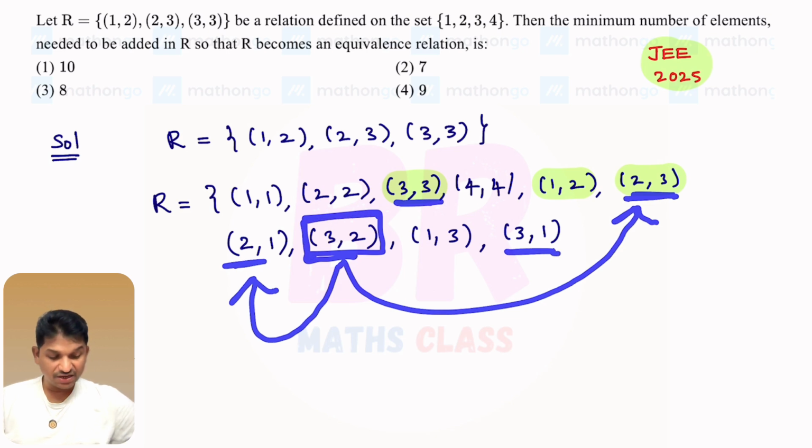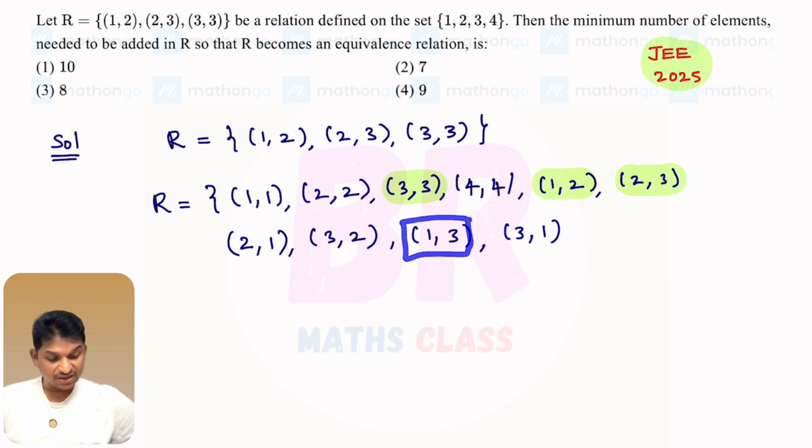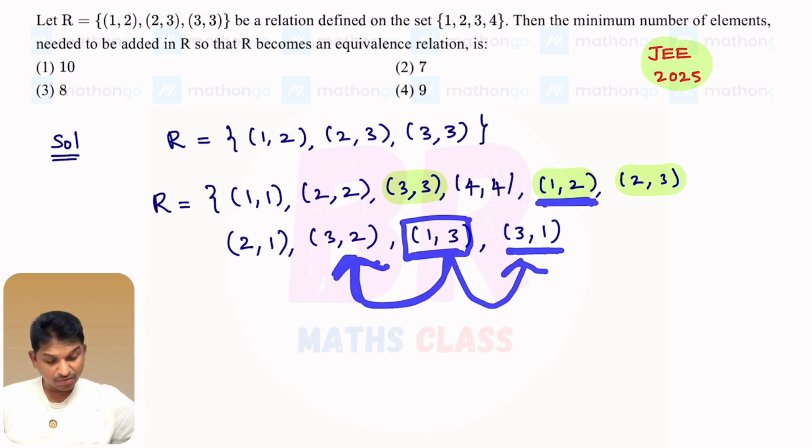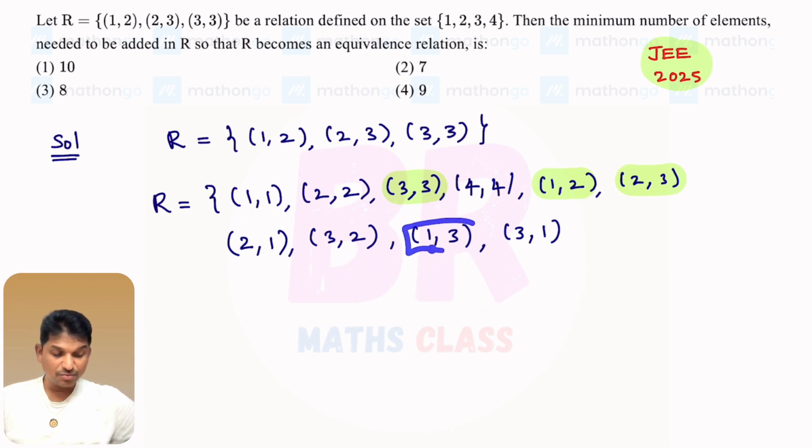Which element? This (3,2). Any other starts with 2? No. Okay. Now come to this. This ends with 3. See, this starts with 3. (1,3), (3,2): (1,2) is there here. (1,3). This starts with 3. This also starts with 3. (1,3), (3,2): (1,2) is there. (1,3), (3,1): (1,1) is there here. Yes. This element also passed the transitive test.